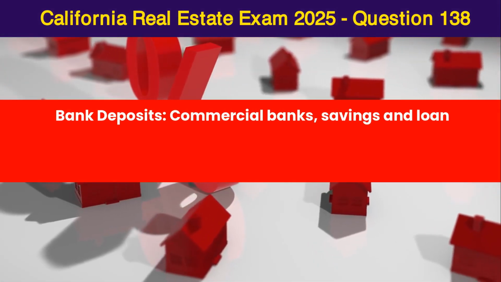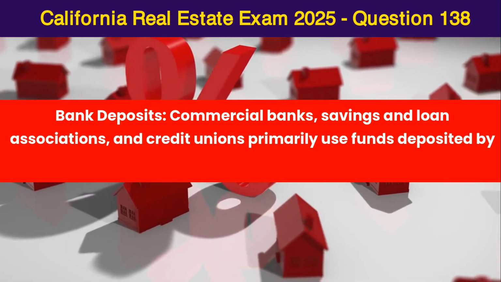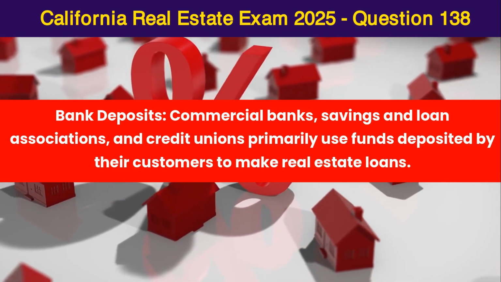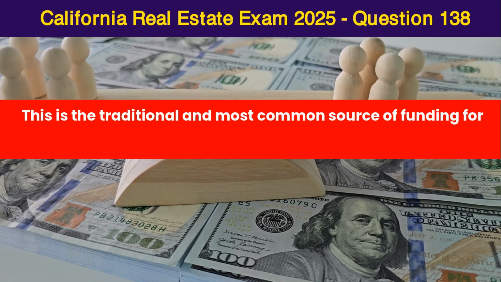Bank deposits. Commercial banks, savings and loan associations, and credit unions primarily use funds deposited by their customers to make real estate loans. This is the traditional and most common source of funding for these loans.